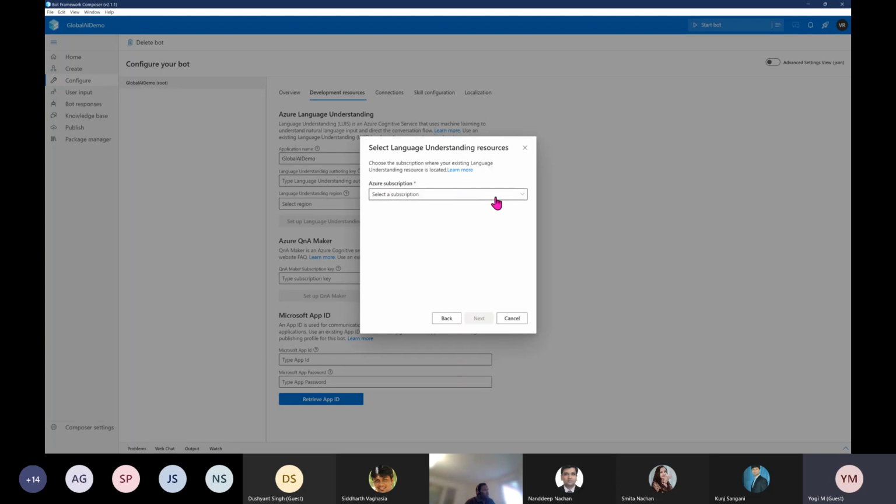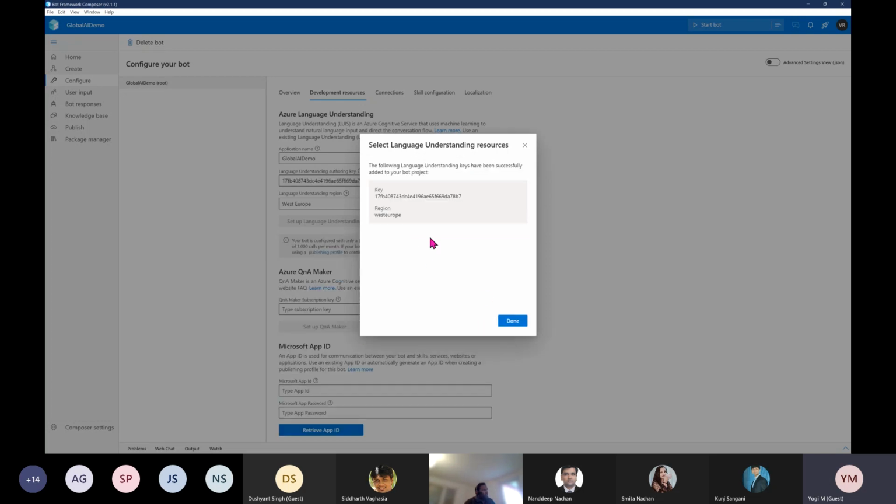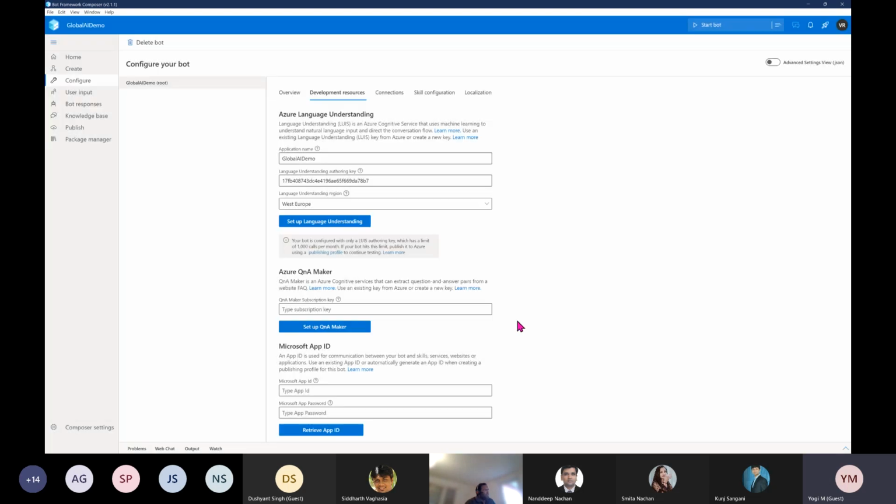And you have to select your subscription. If you have different types of subscription, you have to select which subscription you want. I have only one subscription, so I selected this Visual Studio Enterprise subscription, and the resource name. I have also already created the resource, so I select this option, click next. Once you click the next button, the key and region are automatically available, West Europe and the key. So done. It's automatically updated. So our LUIS connection is ready.